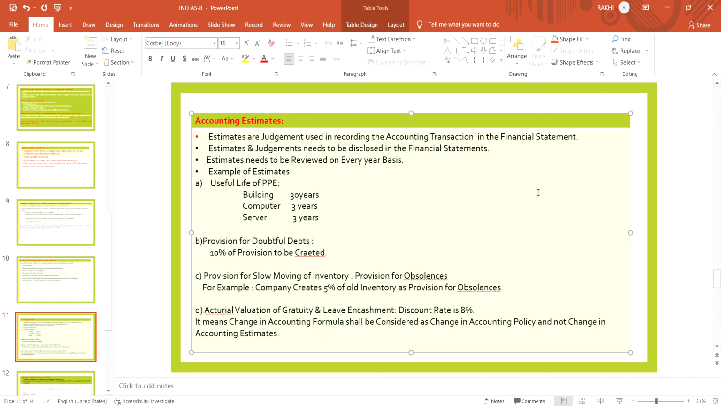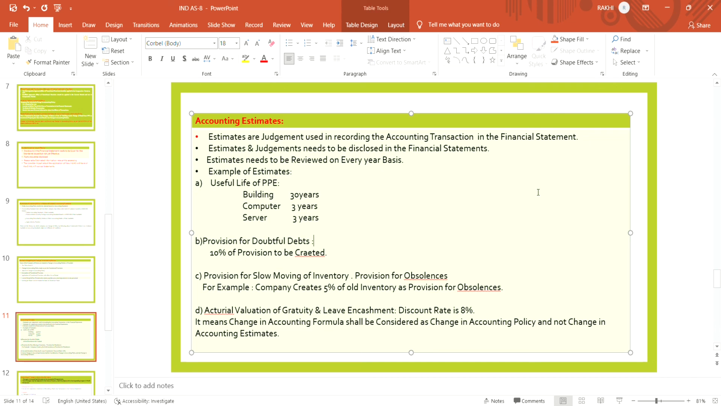This is not actual. Suppose the company is making a provision of 5%, but actually it may be 10% or less than 5%. It may be more than 5% or less, but the company has made a provision of that. Actuarial valuation of gratuity and leave encashment.